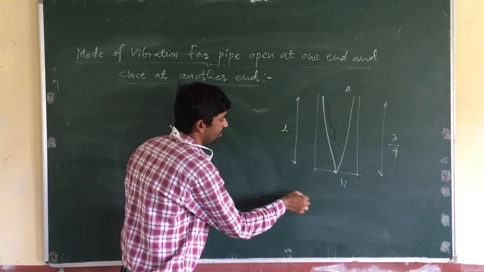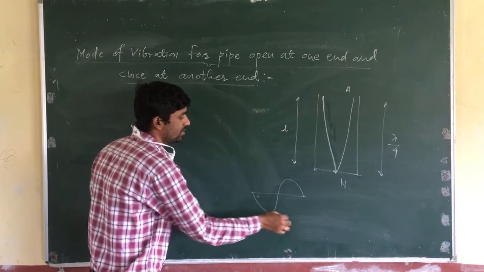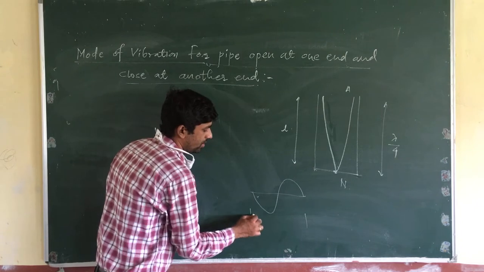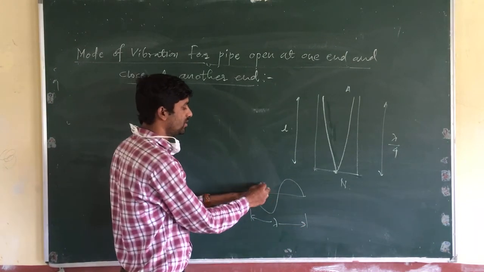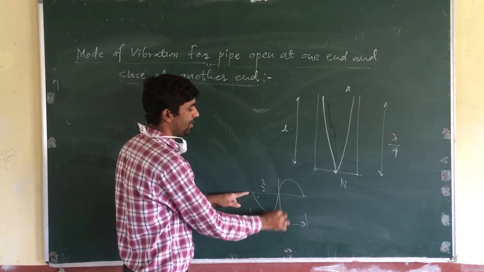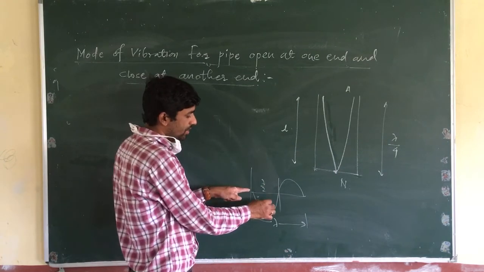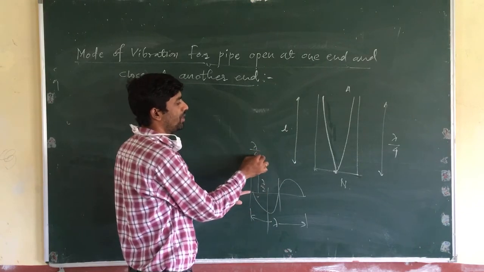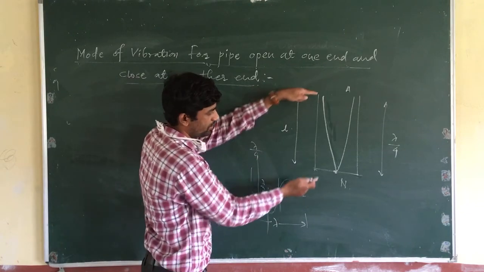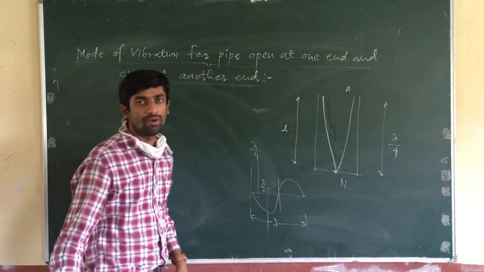This is the wavelength, which is equal to lambda, and this distance is equal to lambda by 2. Half of this distance is equal to lambda by 4. So this distance is equal to lambda by 4.